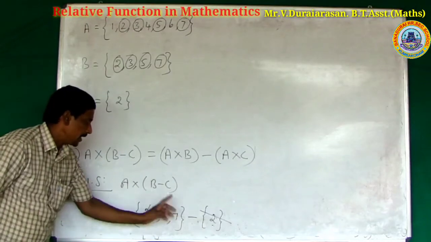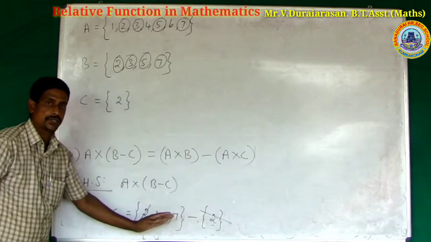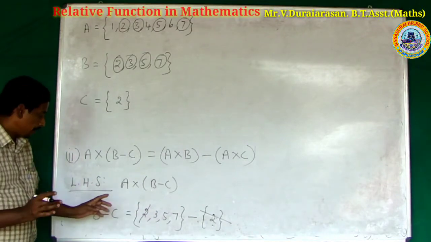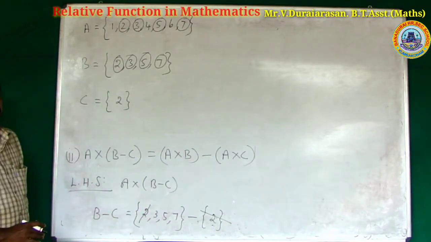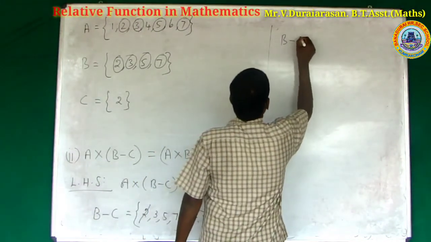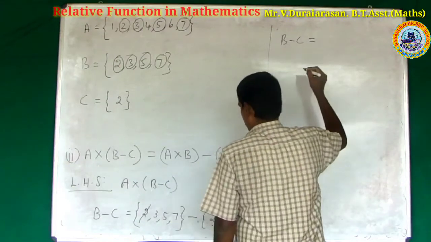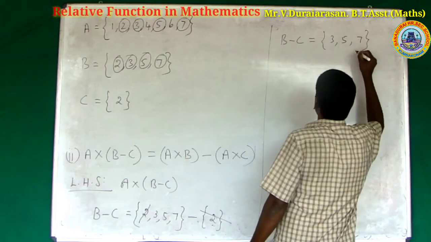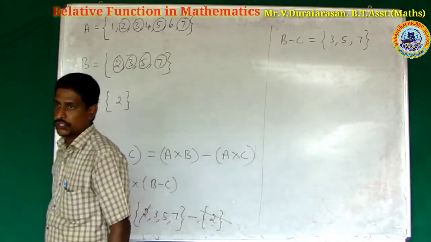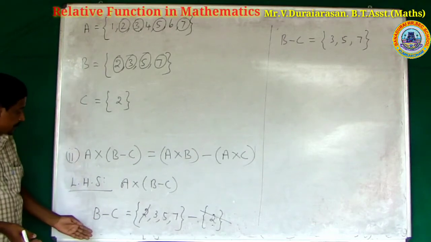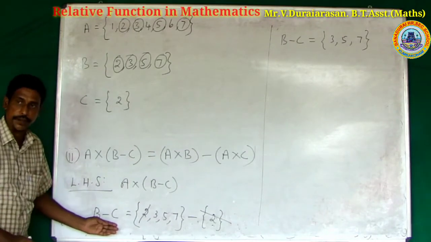The remaining numbers 3, 5, 7 are the elements of B difference C. B difference C equals what? 3, 5, 7. I will explain one more time.